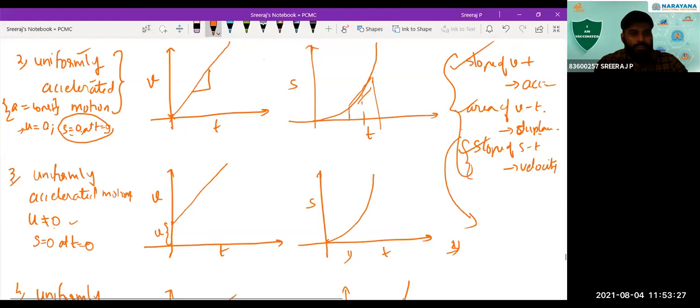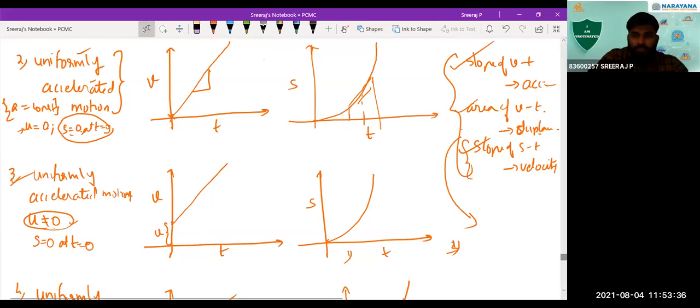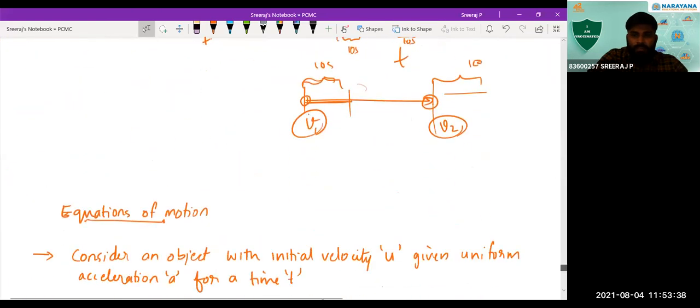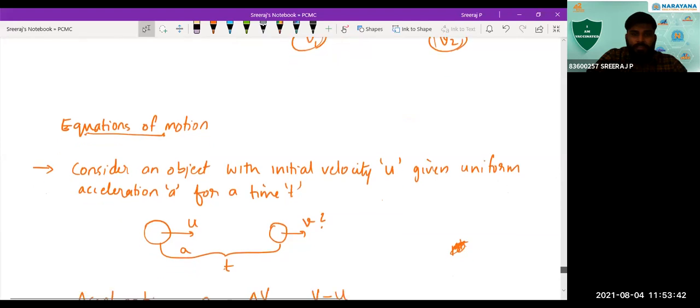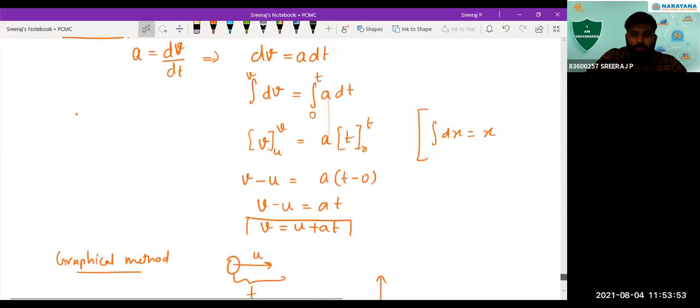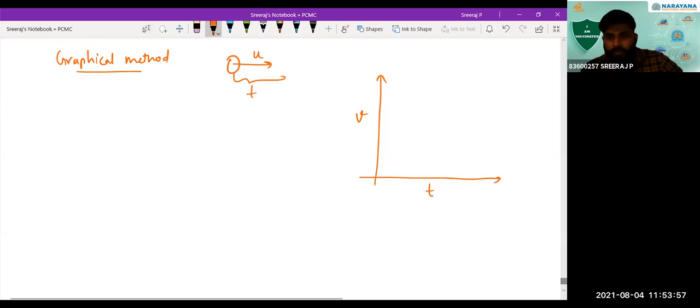It is the third case only, right? Uniformly accelerated motion. Initial velocity not equal to 0, right? Displacement is 0, right? So that case you can take in this particular case. See here, consider an object with the initial velocity u given a uniform acceleration a for a time t. So that graph you can use in this case, and from that we can take out some useful results. So you'll be having a graph this way.